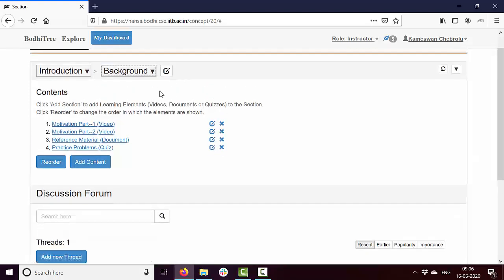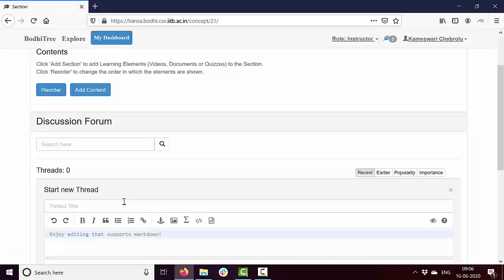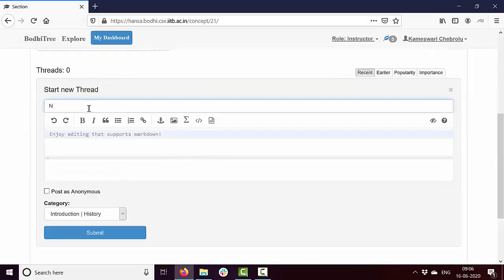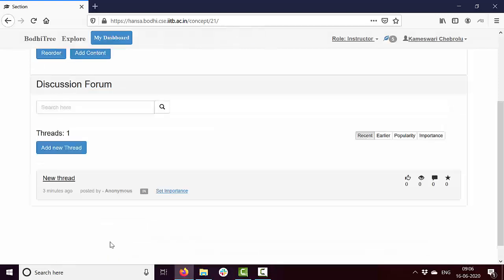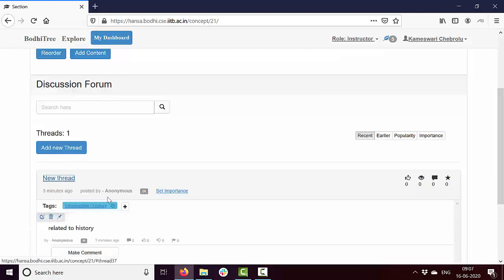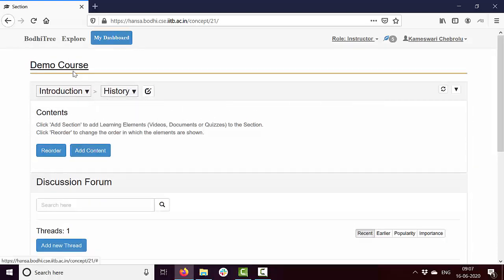While I am in a specific section, let me go to a different section. Let me go to History. I can start a new thread within this section. So this is a new thread related to history. And as you can see here, it got auto tagged because this is being posted within this particular section. Let me post this as anonymous and click here. As you can see here, this thread has posted as anonymous. So let's go back to the discussion forum.